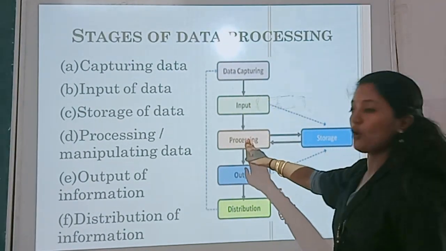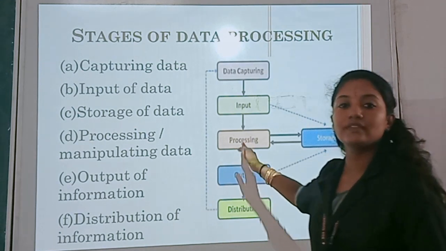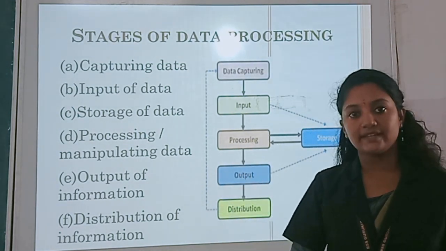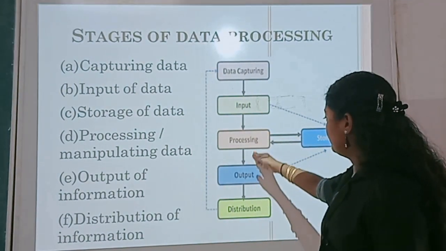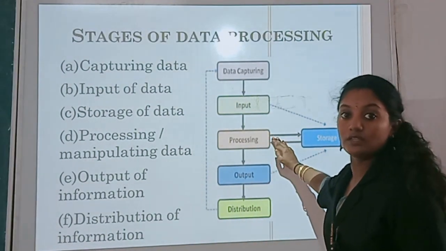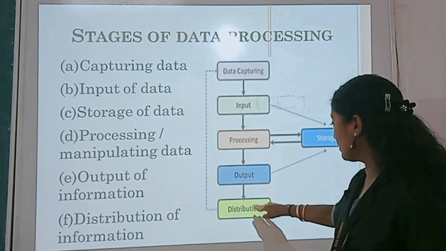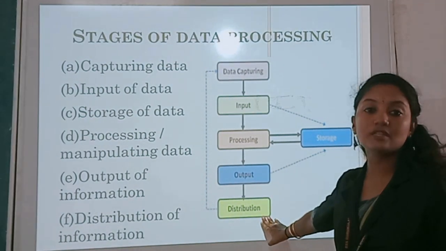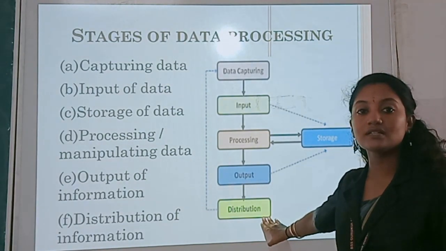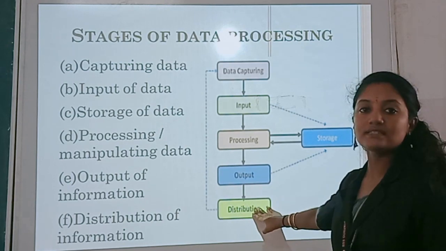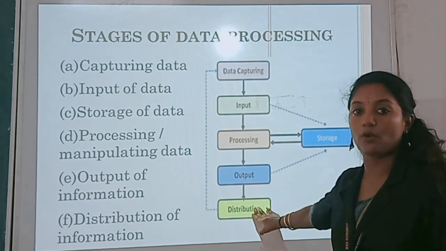Then processing, as I told you, they do some calculations or categorization based on the candidates' marks. Then the output: based on the processed data, they create the allotment list. Then in the final stage, they distribute the allotment list to the candidates as well as to the schools. So distribution is the final stage or final product.